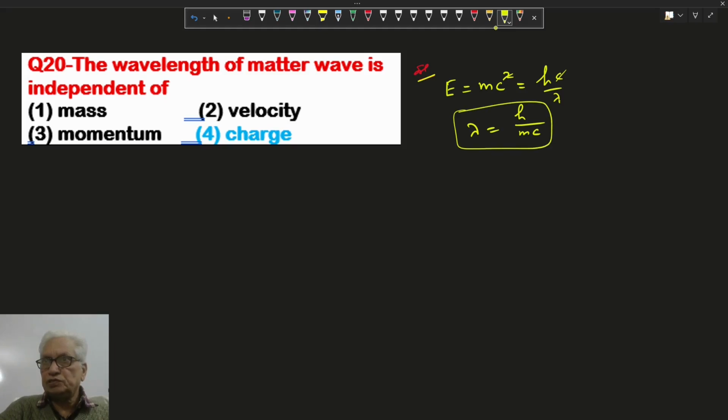The particle must move with velocity v, and any moving body produces a wave. It is not necessary for the body to have charge. So even a neutral body, if it is moving, produces the wave. That is called the matter wave. The charge is not necessary here. Means option 4 is correct. Lambda does not depend on charge.